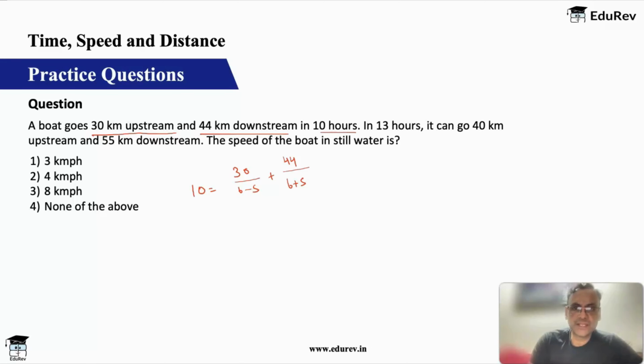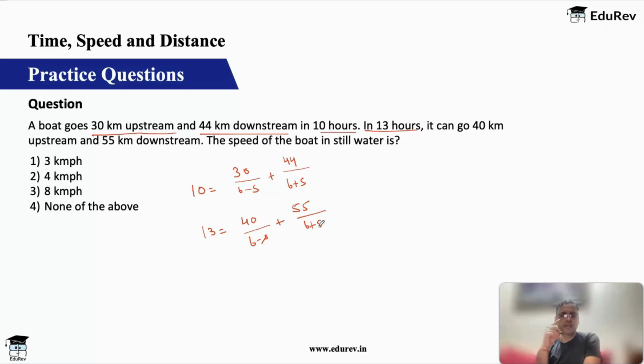And then the second equation is that in 13 hours, it can go 40 kilometers upstream and 55 kilometers downstream. These are my two equations. Now if you see, we have reciprocals, and in the reciprocals we have b plus s and b minus s. So for the sake of simplicity, what we had written earlier, b plus s is the downstream speed, let's call it d, and b minus s is the upstream speed, let's call it u. And so this will become slightly simpler to look at.